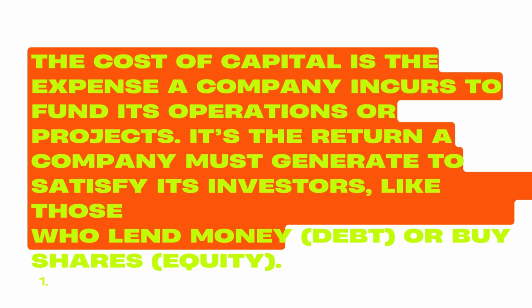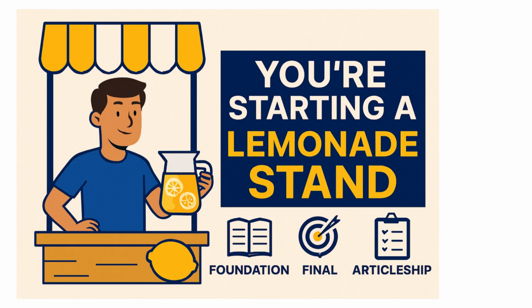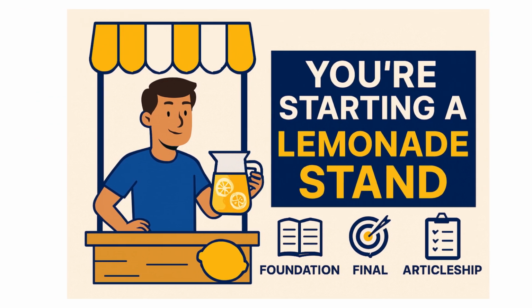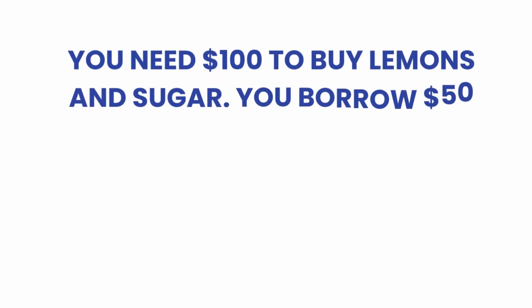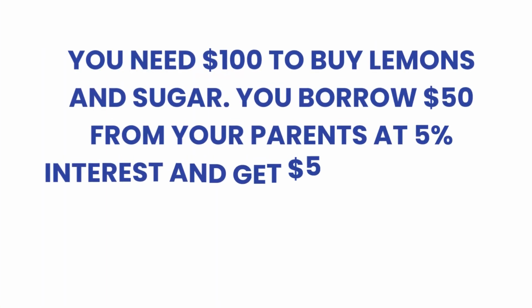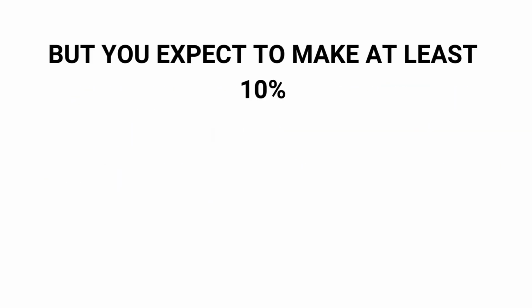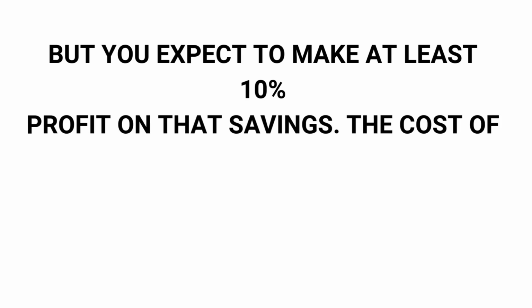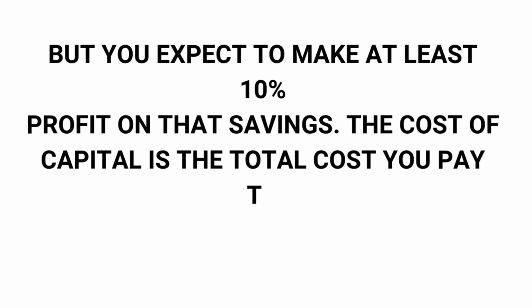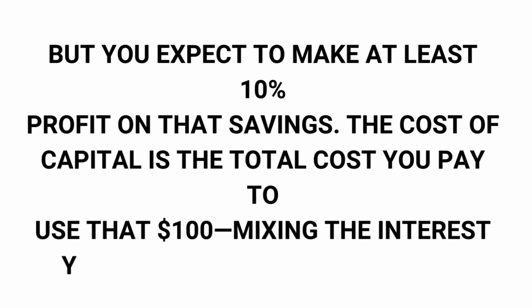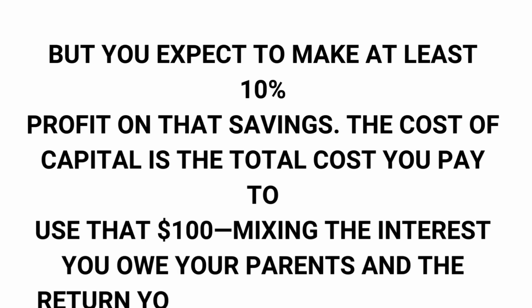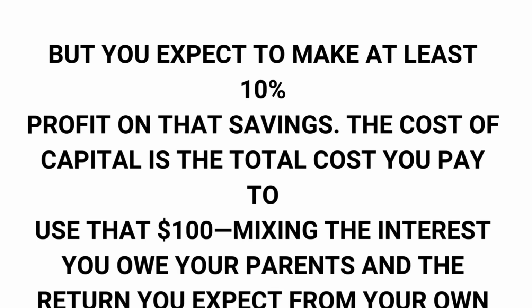So let's get started. All right, imagine you are starting a lemonade stand and you need 100 rupees to buy lemons and sugar. You borrow 50 rupees from your parents at a 5% interest rate and get 50 from your savings. But you expect to make at least 10% profit on that savings. The cost of capital is the total cost you pay to use that 100, mixing the interest you owe your parents and the return you expect from your own money.